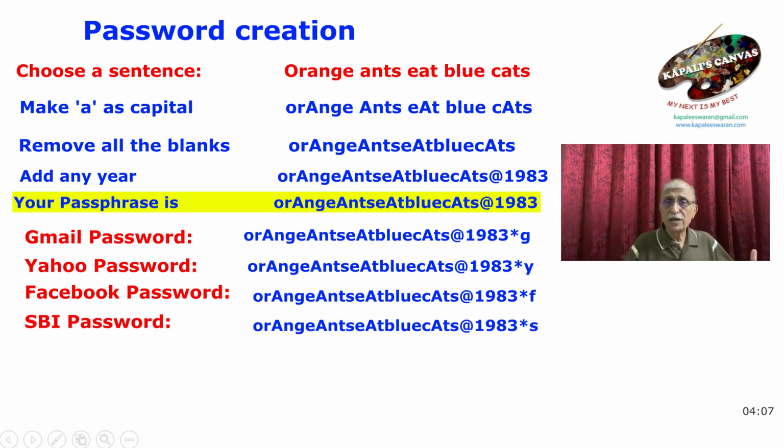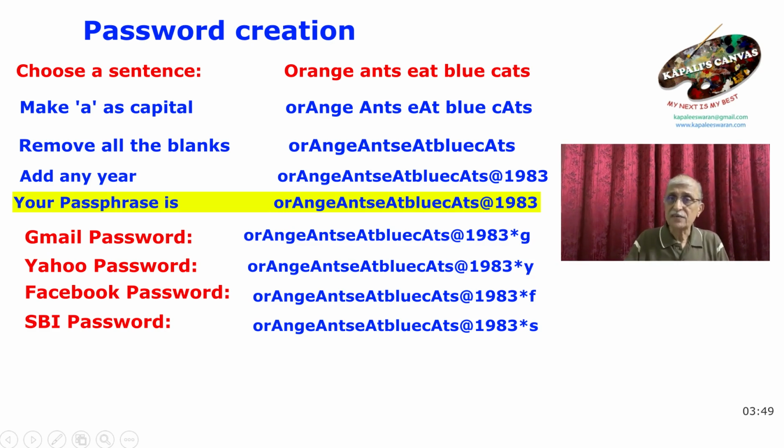But then now you are going to have something for a net banking like this. Some banks insist on changing the password, say every 3 months or something. What to do for that? So we have a small hint here, like I said, orange ants eat blue cats at 1983.